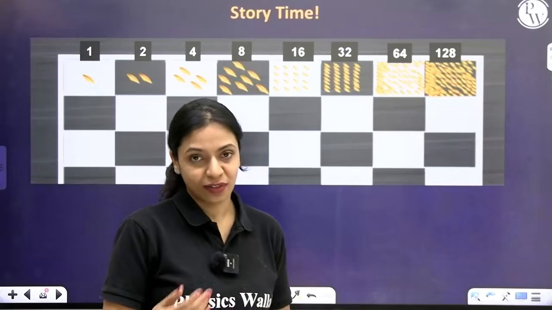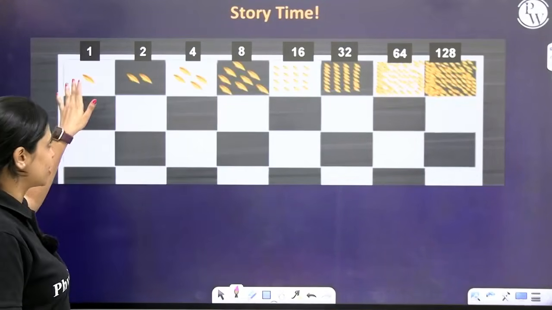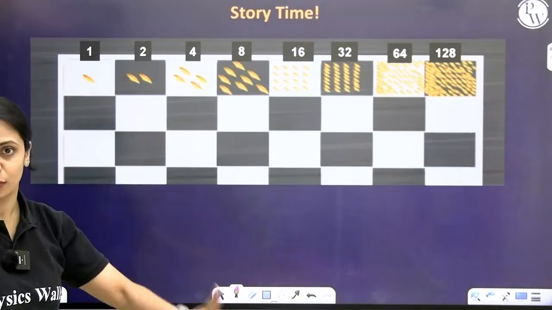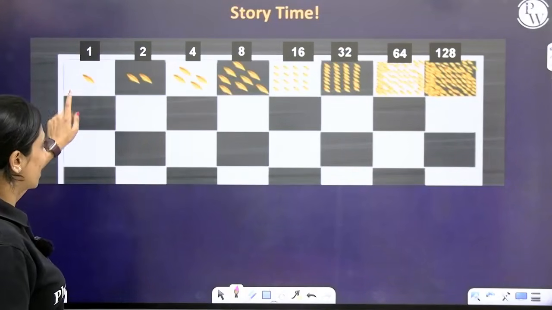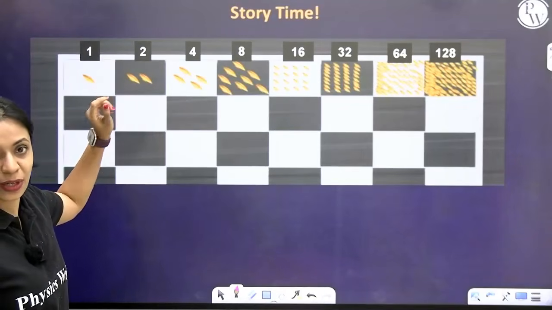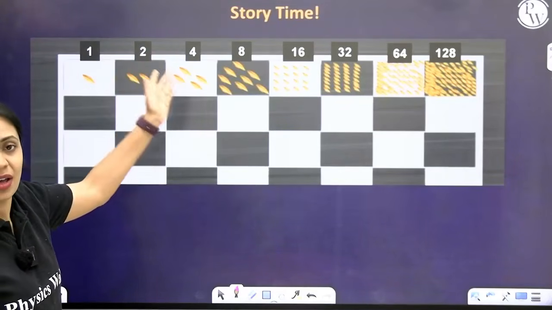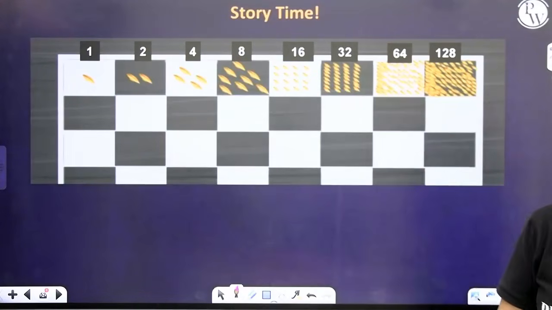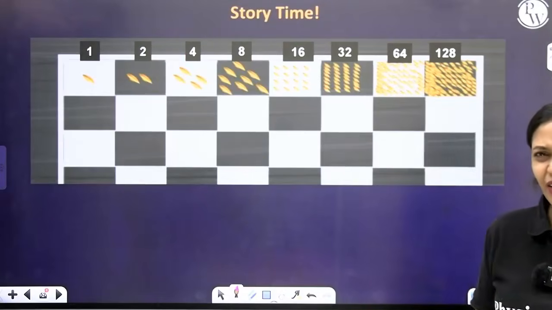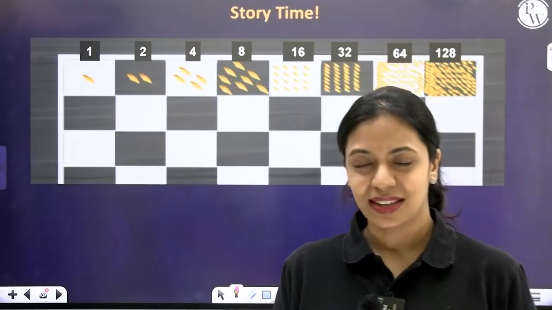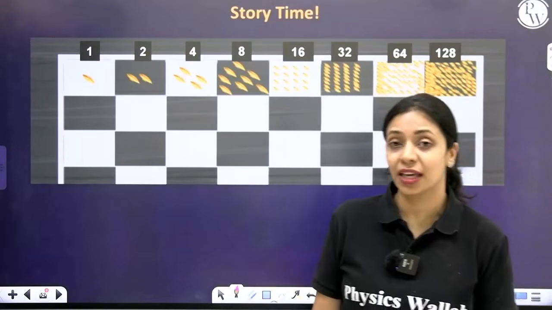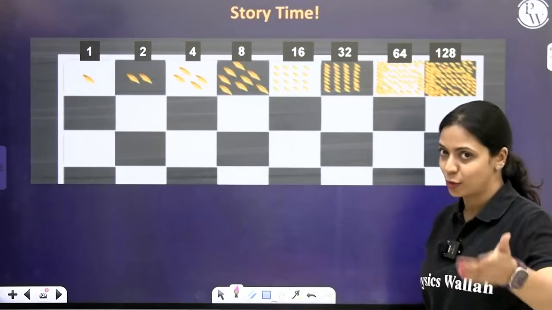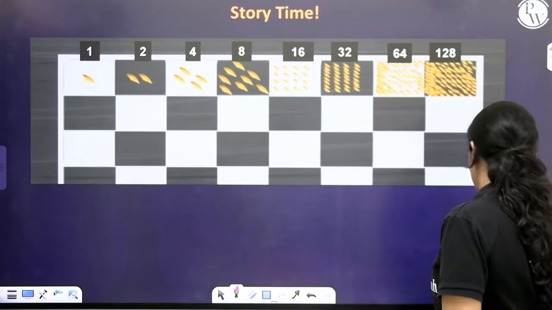And you have to measure the wheat grains in such a way that in the first square of the chessboard, there's a total of 64 squares in a chessboard, right? In the first square there'll be 1 wheat grain, in the second there should be 2, in the third double, 4, fourth will be 8, and then it'll be 16 and so on till the 64th square. And the king thinks it's a very silly ask, and he agrees. Unfortunately the king loses the game and they start counting the wheat grains that have to be given to the winner.